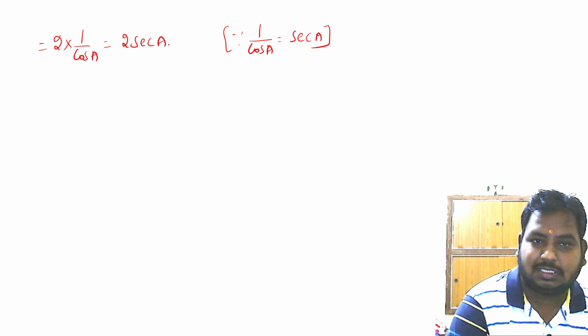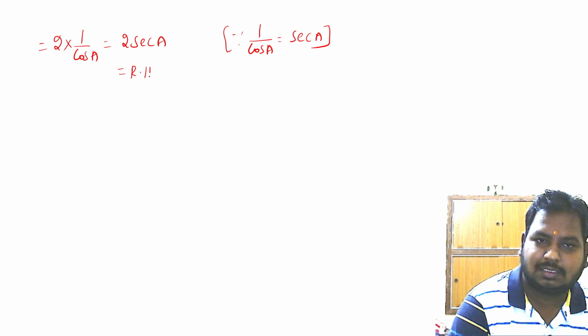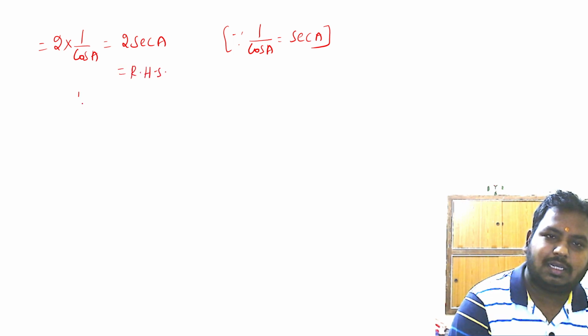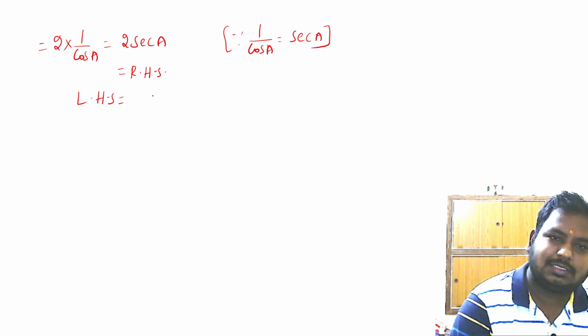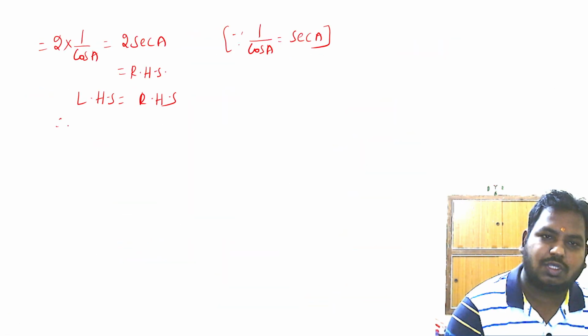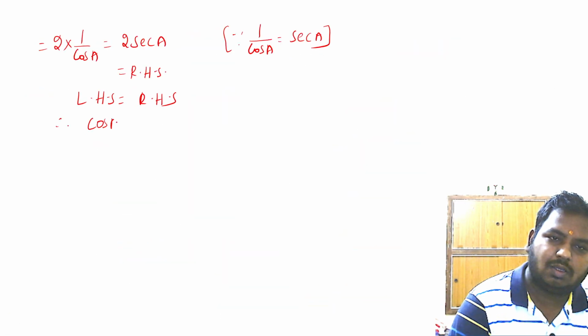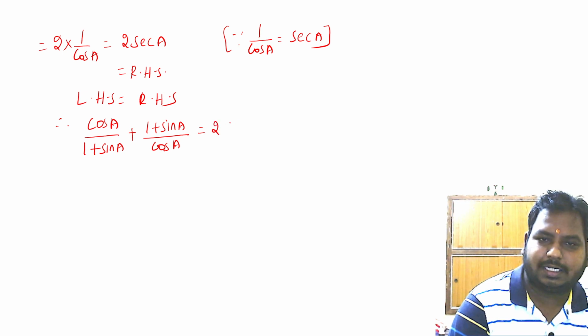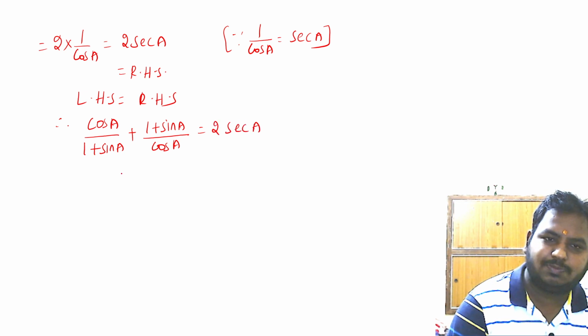Done. So this is equal to RHS. LHS is equal to RHS. We can say that therefore cos A by 1 plus sin A plus 1 plus sin A by cos A is equal to 2 secant A. Hence proved.